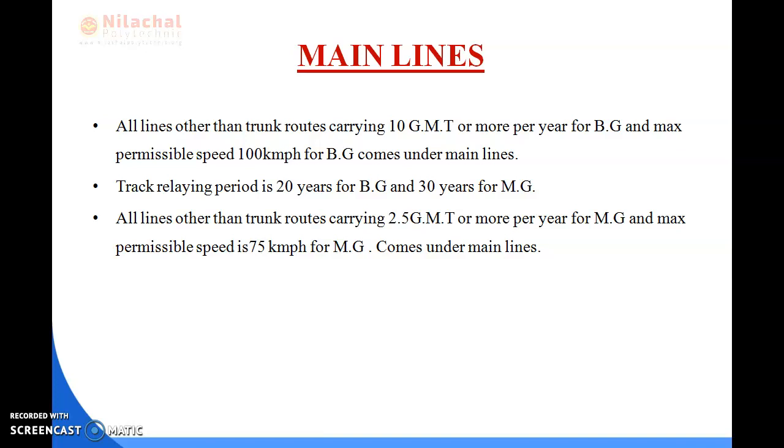And whenever the track is within its life period of 20 years for broad gauge and 30 years for meter gauge, and all lines other than trunk routes which carry 2.5 GMT or more per year for meter gauge, with a maximum speed of 75 kilometers per hour, come under the main line. So this is all about your main line.